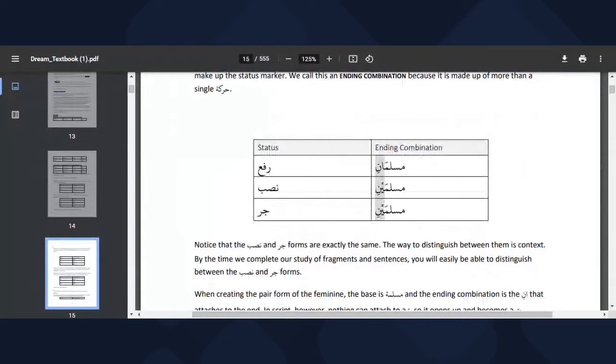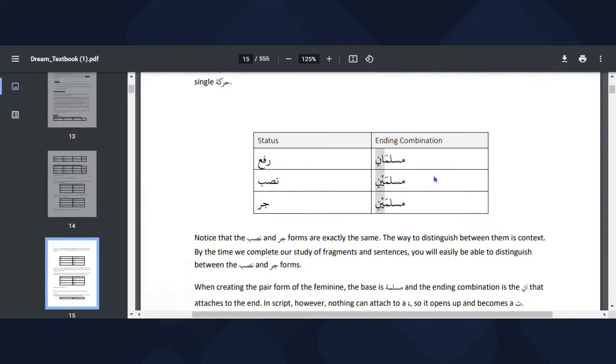Remember, if you can recall, you memorized the Muslim chart. Muslimun, Musliman, Muslimin, Muslimani, Muslimaini, Muslimaini. See the ani, aini here are the ending combinations. Alif wa nun, ya wa nun, ya wa nun. They are the ending combinations comprised of two letters, as you can see. So Muslimani is for Rafun, Muslimaini for Nasib, and Muslimaini for Jar. So I can say Mubarakani, Mubarakaini, Mubarakaini. Two Mubaraks in the Rafun status, two Mubaraks in the Nasib status, two Mubaraks in the Jar status.